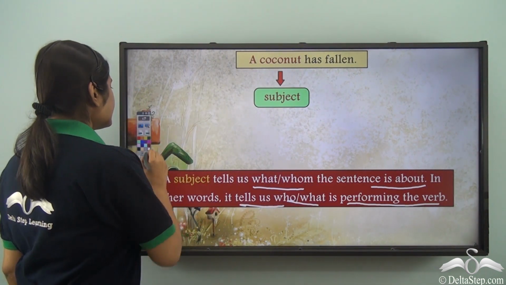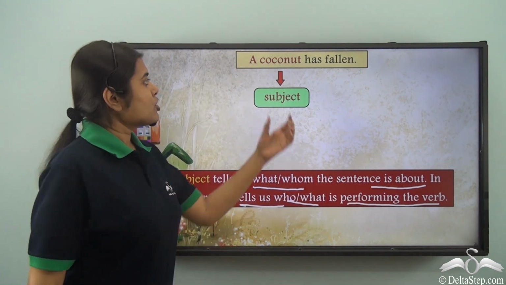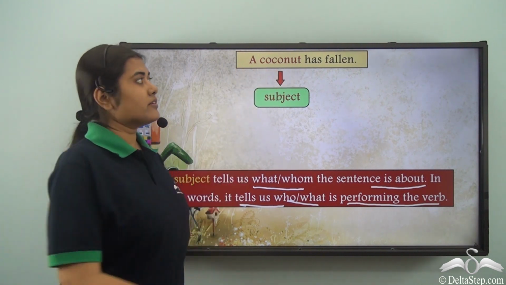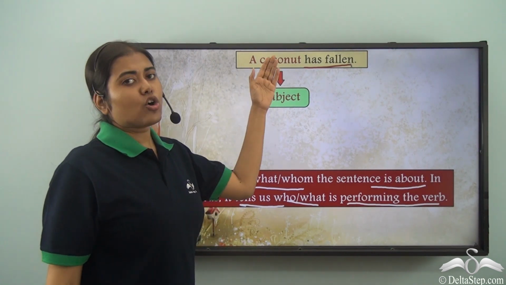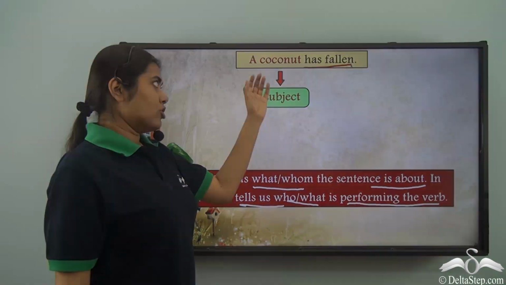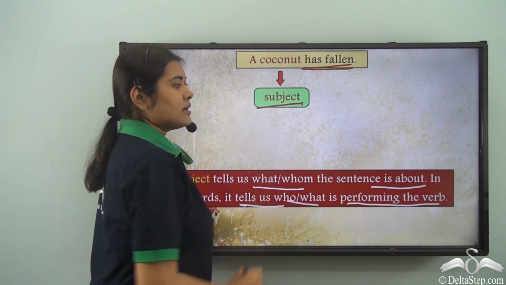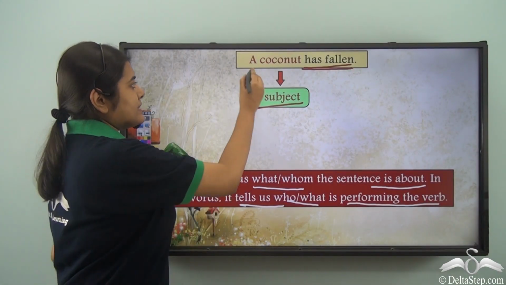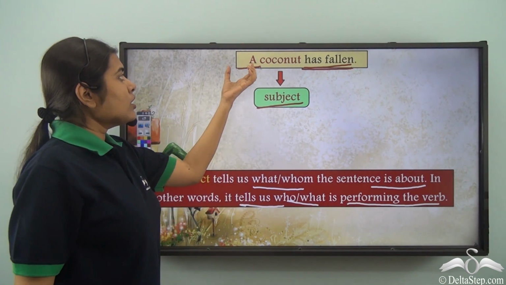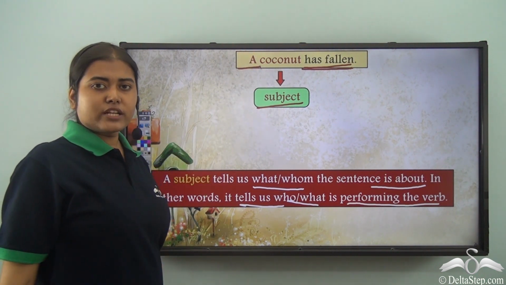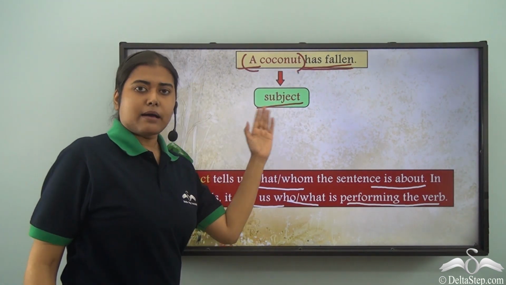So in this case, what do we see? A coconut is telling us what is performing the verb. So the coconut is performing the verb has fallen. So the sentence is telling us about the coconut. So a coconut has fallen, and also a coconut is actually performing this verb has fallen. Hence it is called the subject. Also note, in this case we have this article a before coconut. So a is modifying the noun coconut. Hence a coconut together forms the subject.